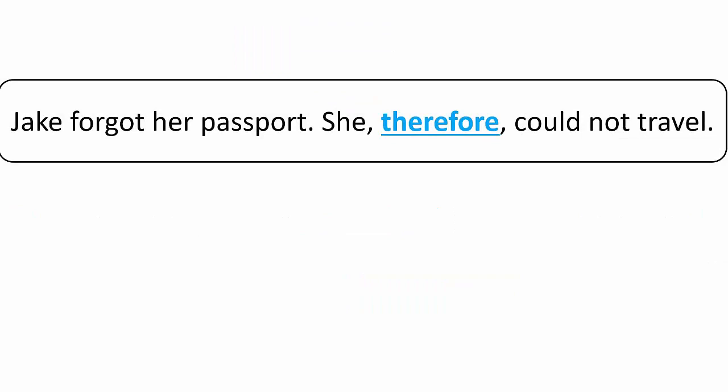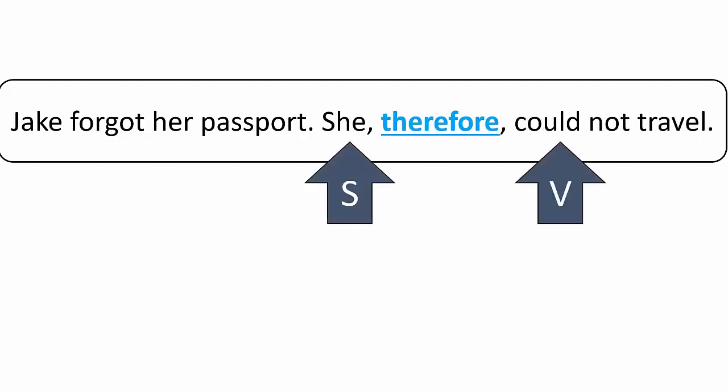Here is a third way that we can use a transition. Jake forgot her passport. She, therefore, could not travel. This is only acceptable for some transitions, which we will go over in a moment. We can put the transition between the subject and the verb. In this case, the transition should be preceded by a comma and followed by a comma.